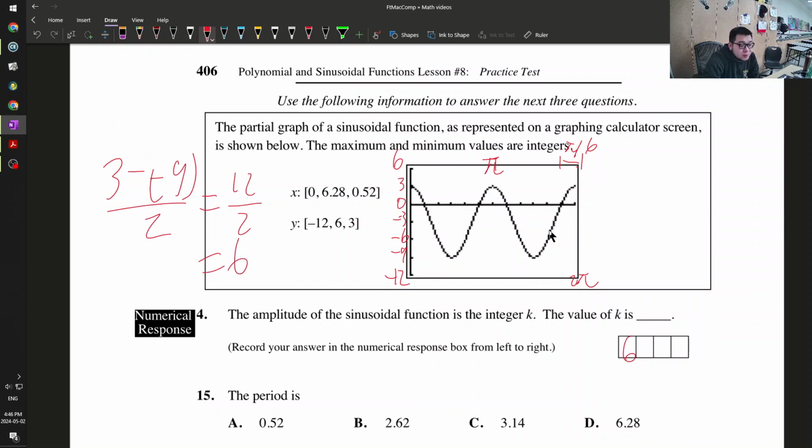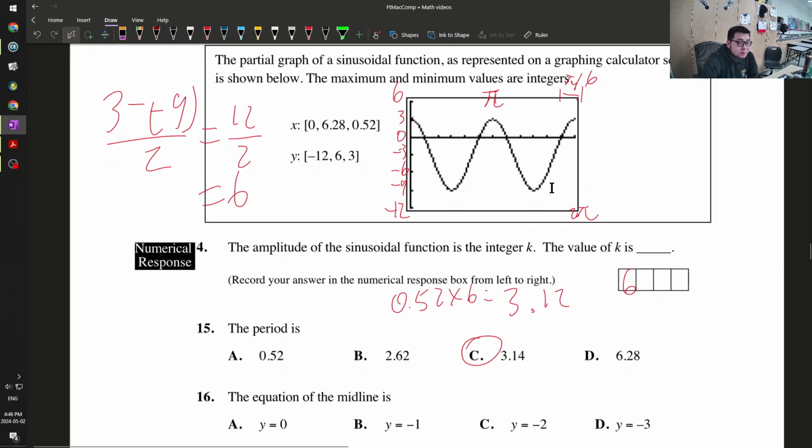Well, the period looks like it goes from the start to pi, right? How do I know it's pi? Well, each of these is 0.52. 0.52 times 6 is equal to 3.12, which is pretty much 3.14. So 15 is C, and the period is just from the start to the second top.